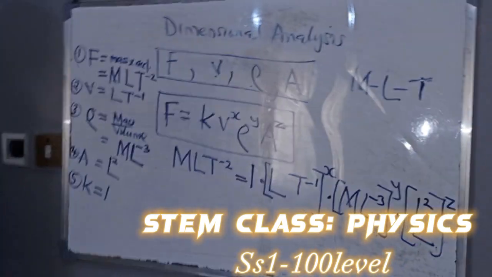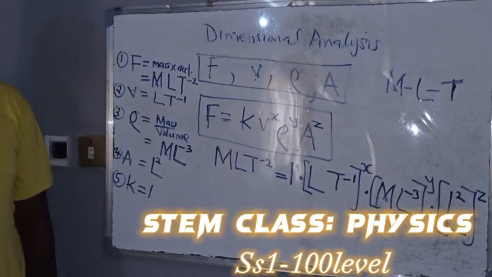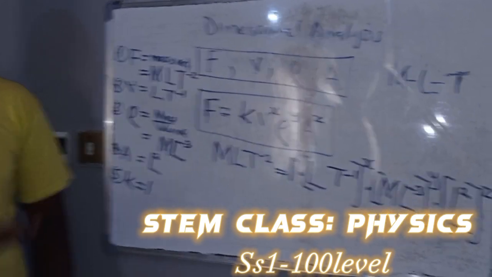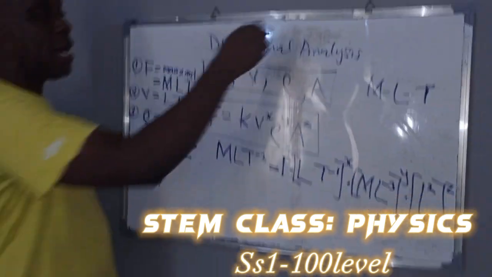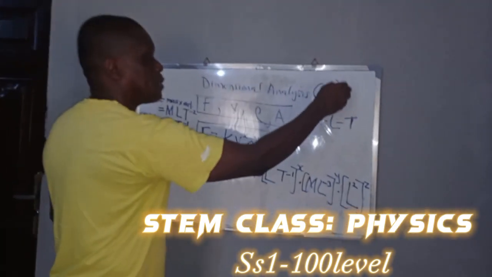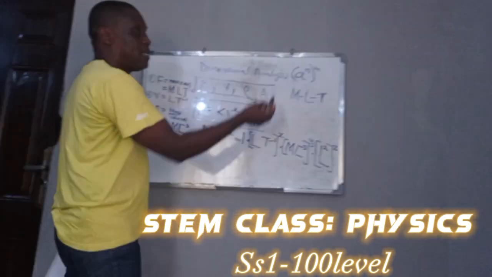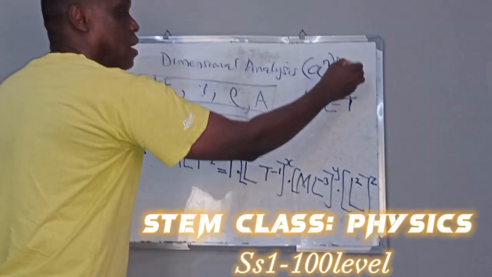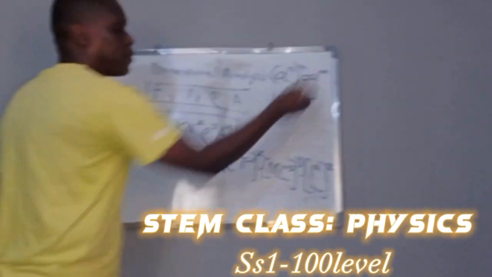Now, the analysis requires some splitting and some knowledge of indices. You have to apply the law of indices. We know that if you have A raised to power n, everything raised to power n, this n multiplies this. So it will give you A raised to power n times the exponent.